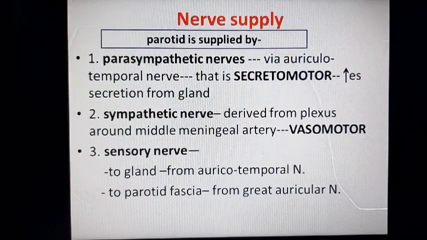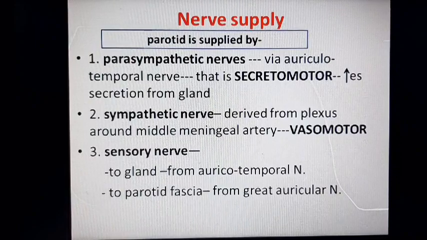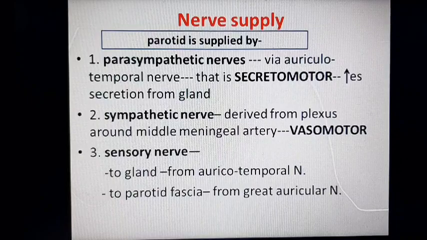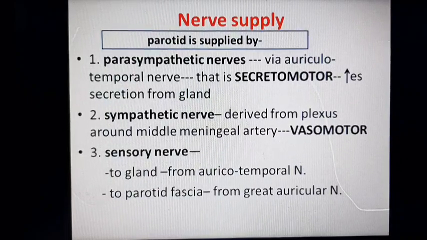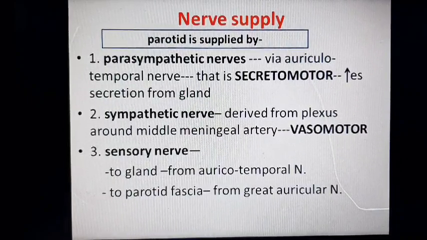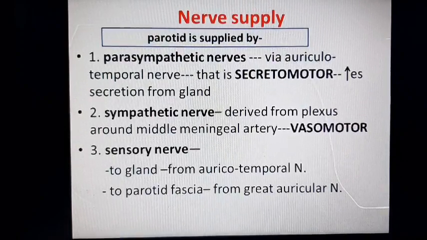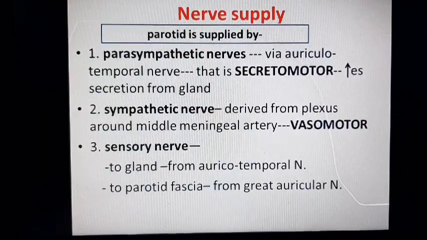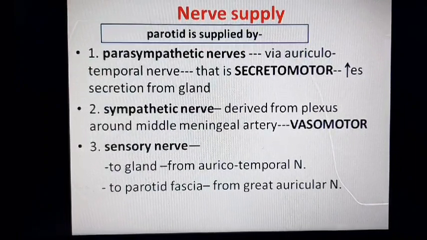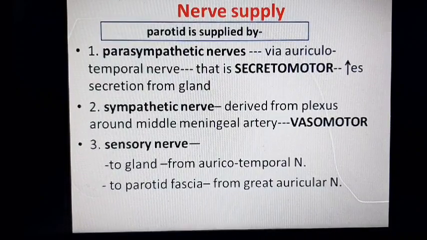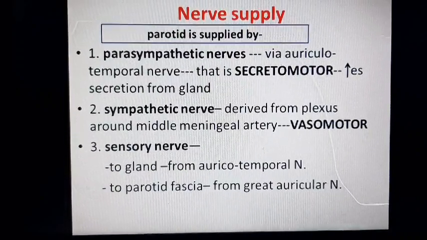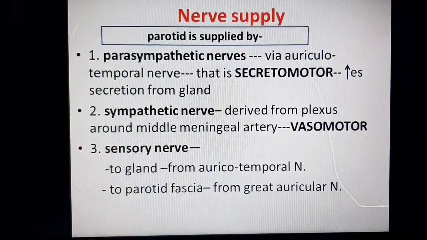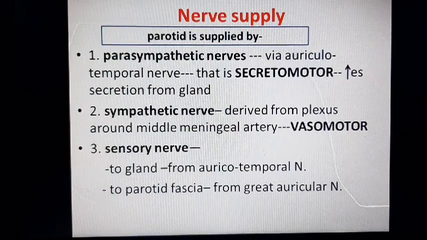Now nerve supply of the gland. The parotid is supplied by parasympathetic nerves, sympathetic nerves, and sensory nerves. Parasympathetic comes via the auriculotemporal nerve, which is a secretomotor nerve. When stimulated, it increases the secretion of the gland. Sympathetic nerves are derived from the plexus around the middle meningeal artery, and are vasomotor in nature. Sensory nerves to the gland come from the auriculotemporal nerve, and the sensory nerve to the parotid fascia comes from the great auricular nerve.